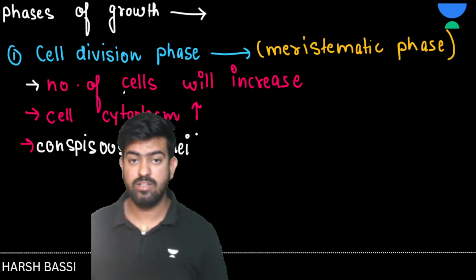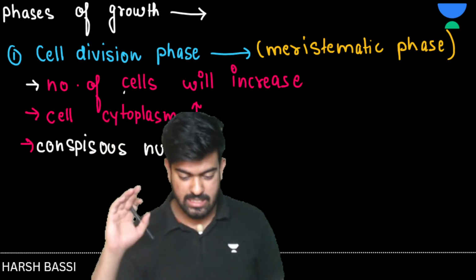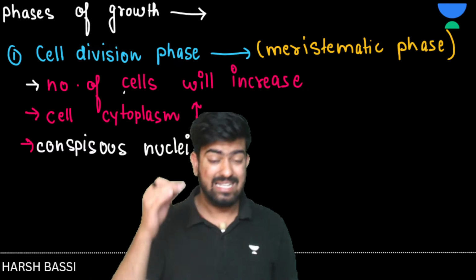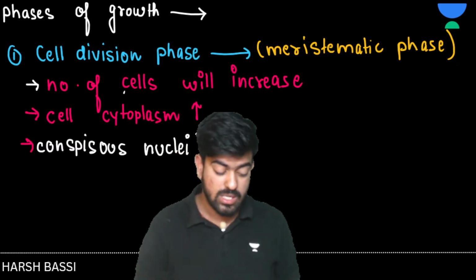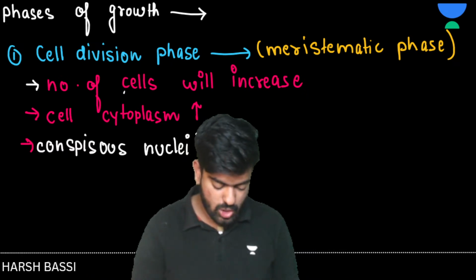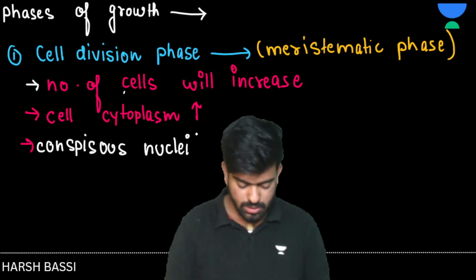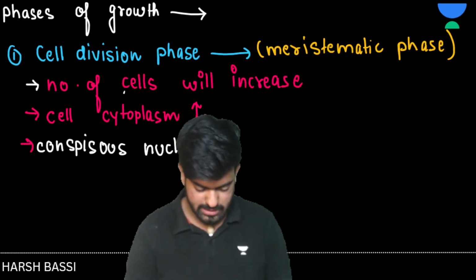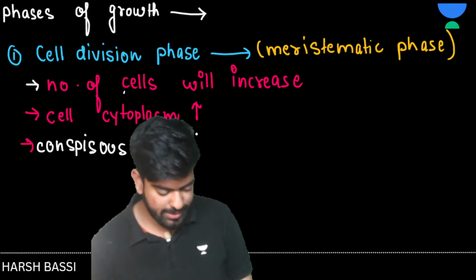Clear? Any doubts anywhere? In the cell division phase, what are we having? The number of cells will increase, then the cytoplasm will be in more amount, and then we will be having a conspicuous nucleus. Yes or no? Conspicuous nucleus. Clear to everyone? Any doubts anywhere? Should I move forward?